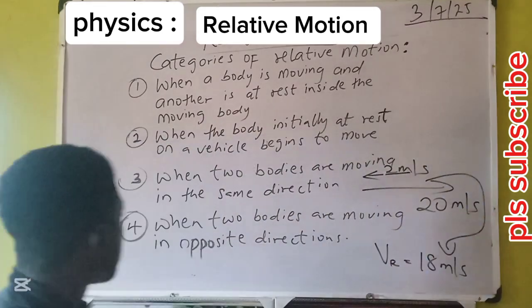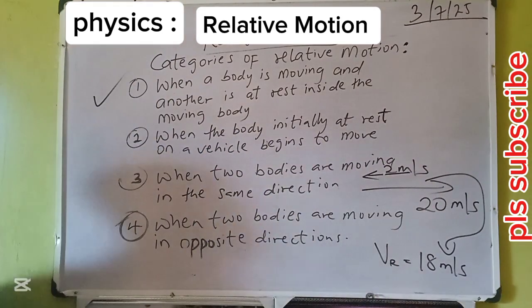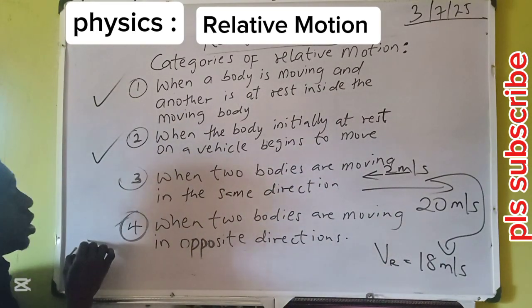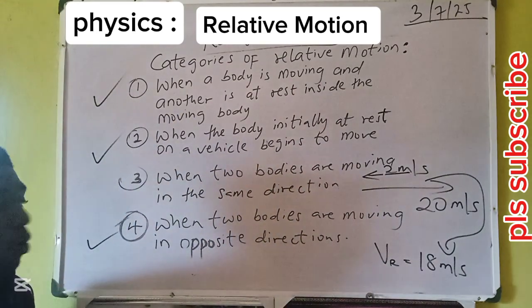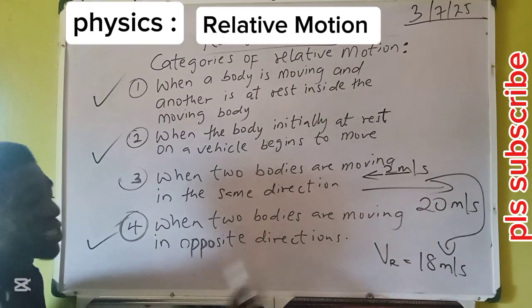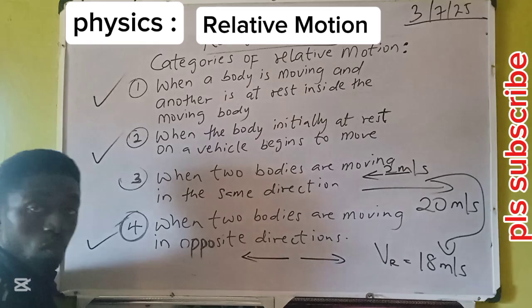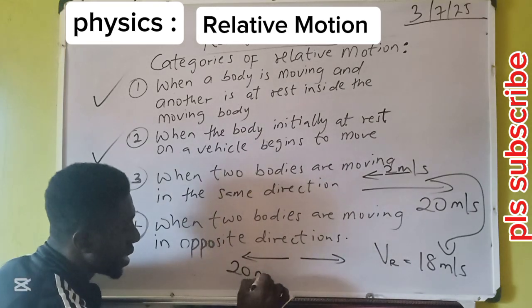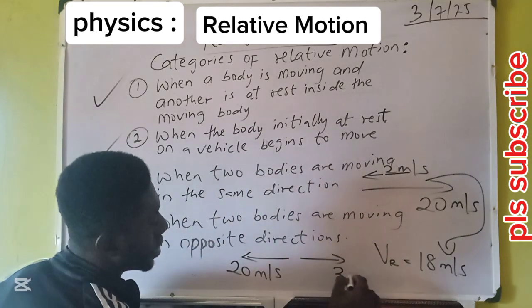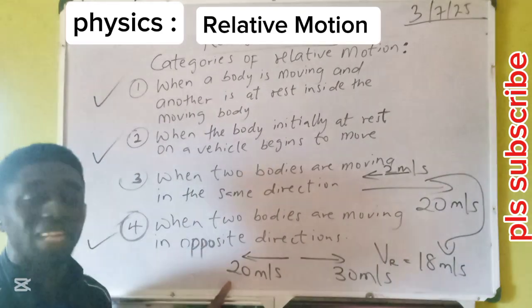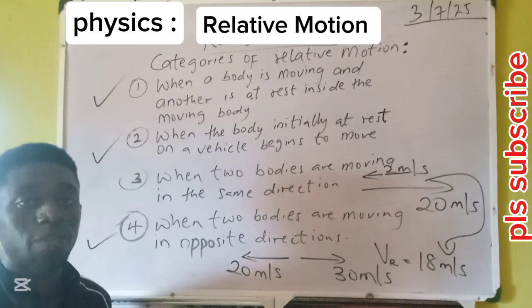Let's see from the board. Okay, I think we've done justice to 1, justice to 2. Then let's go on to, we'll skip 3, we'll come to 4. When two bodies are moving in opposite directions, two vehicles leave from a park. One is going at speed of 20 meters per second. The other is going at 30 meters per second.